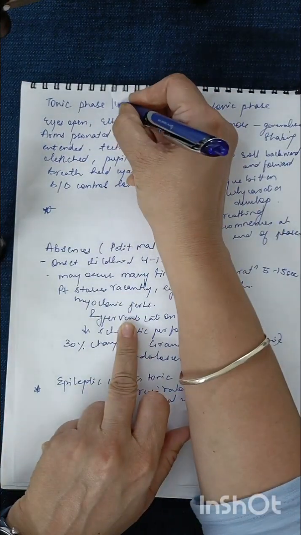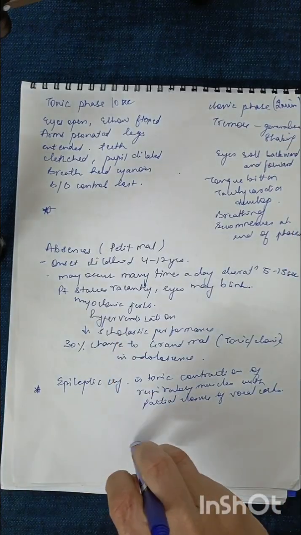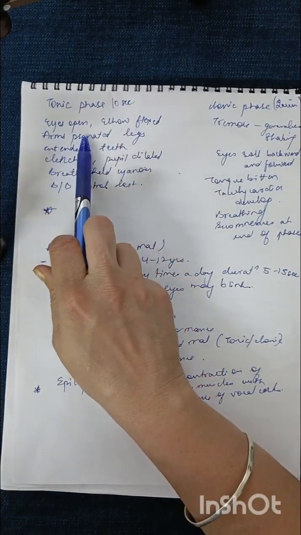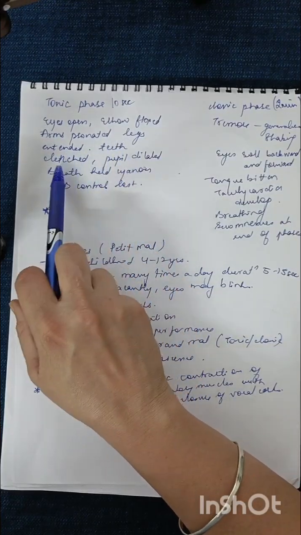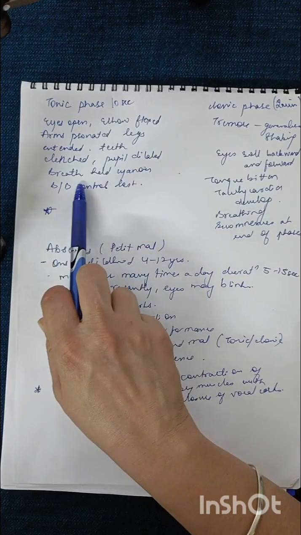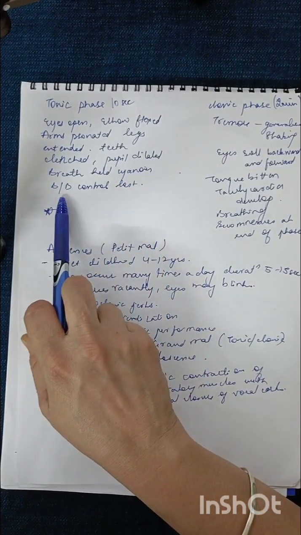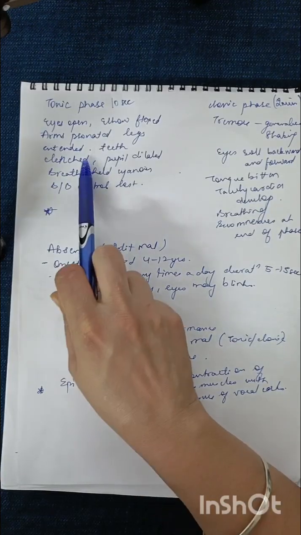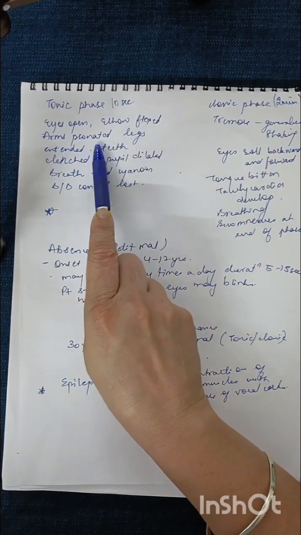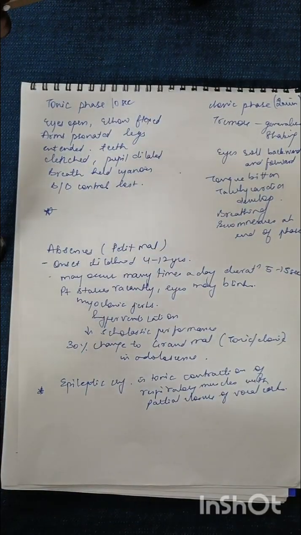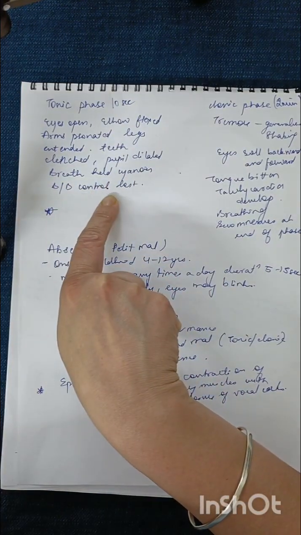The clonic phase follows it, for a maximum of 2 minutes. So in the tonic phase, the eyes are open, the elbow is flexed, arms are pronated, legs are extended, teeth are clenched, pupils are dilated, and breath is held. The person goes into cyanosis, that is blueness, and bowel and bladder control is totally lost. Can you see the tonic phase? Everything goes into contraction.